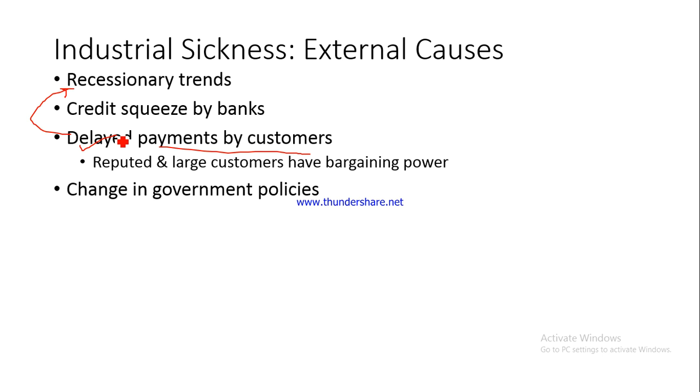For example, you might have found out that so many automobile firms were not happy when the government changed the rules regarding environment pollution and implementation of Euro norms, Euro 5, Euro 4 and Euro 6 norms. So abrupt changes in government policies makes it difficult for the industrial enterprises to accordingly bring in modifications in their own procedures, and ultimately this leads to industrial sickness. And then there are infrastructure bottlenecks.